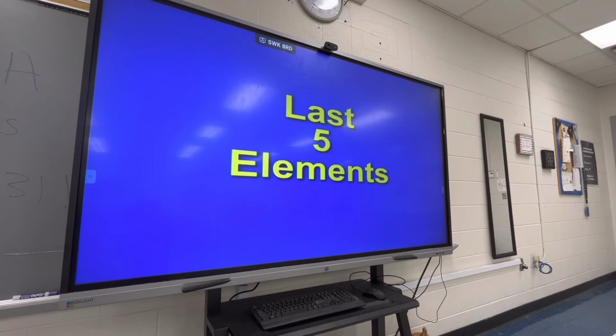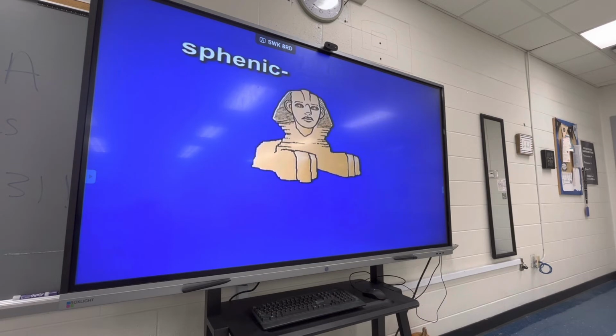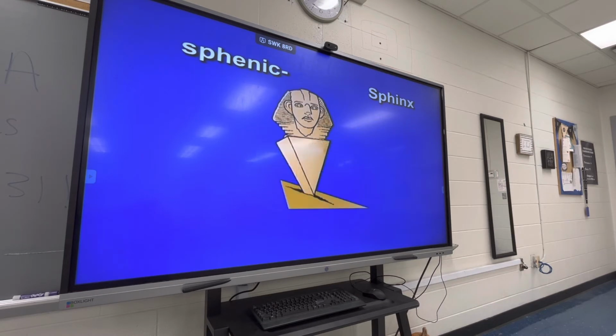Now the last 5 elements in this lesson. Sphenic could suggest Sphinx, the Egyptian Sphinx. Sphenic, Sphinx. Sphenic means wedge. So as you look at this image of the Sphinx, see it shaped like a wedge. Can you imagine the Sphinx shaped like this?